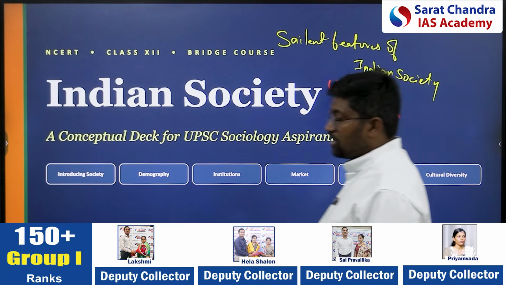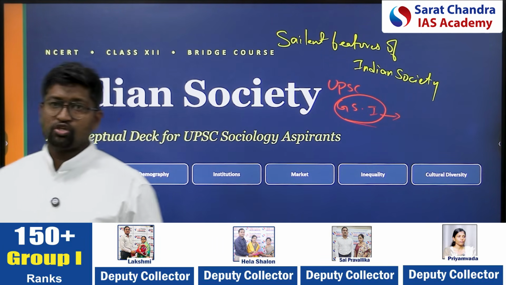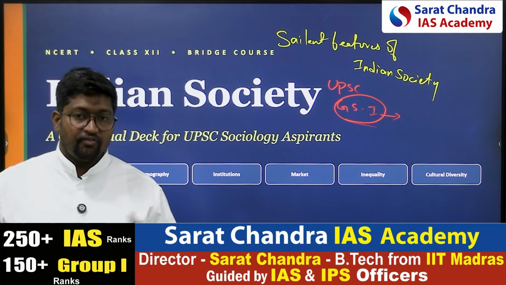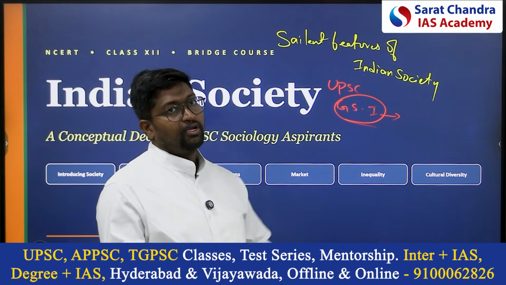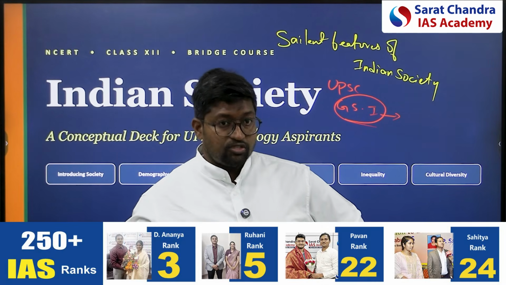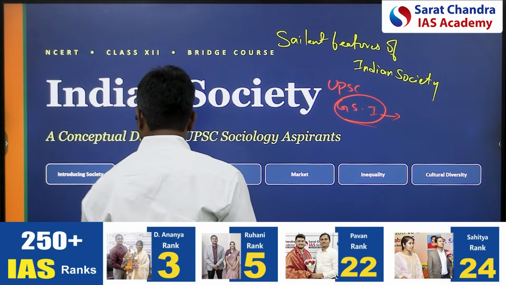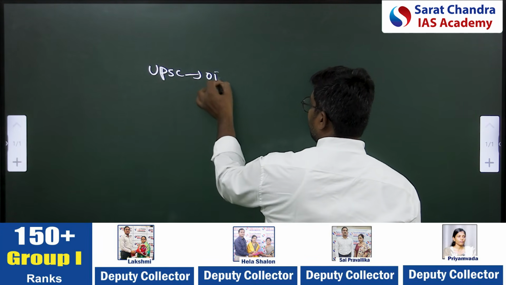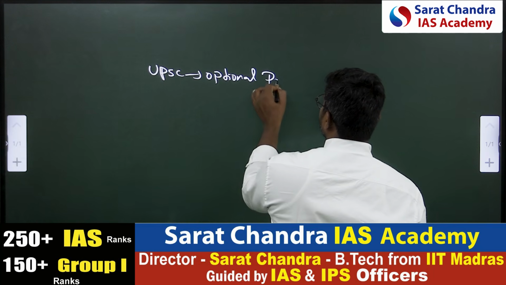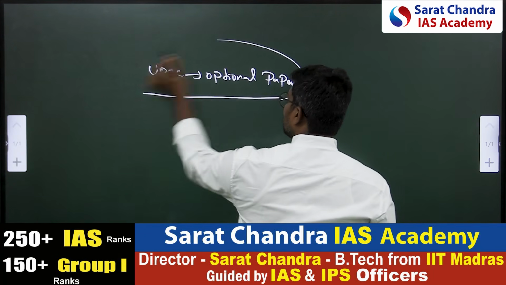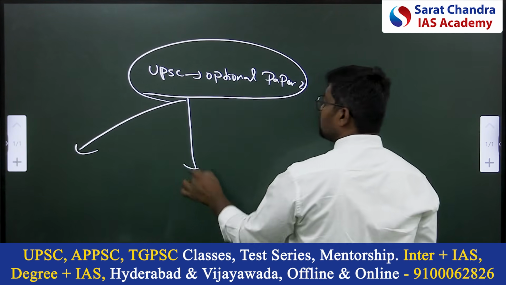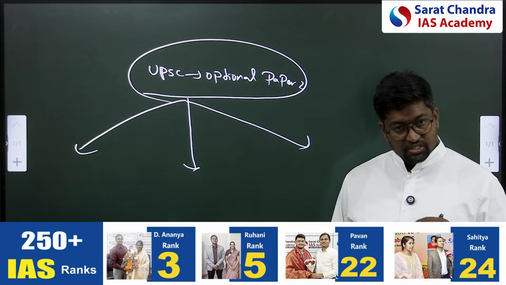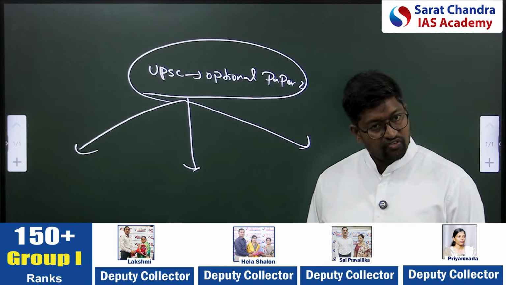In UPSC Sociology Optional paper 2, I want to explain something here. The paper 2 syllabus can be divided into three components: Sociology of India, Sociology for India.